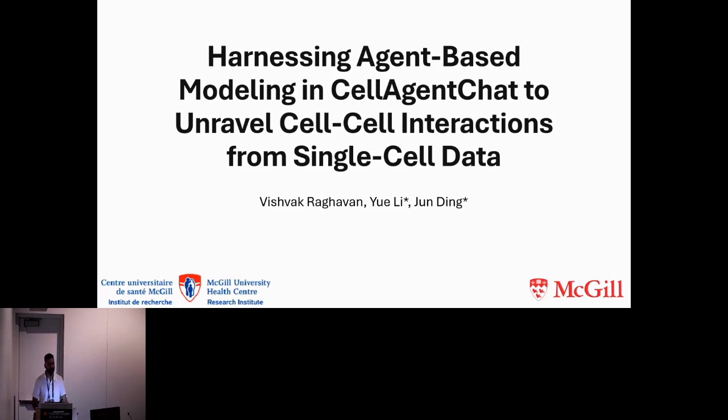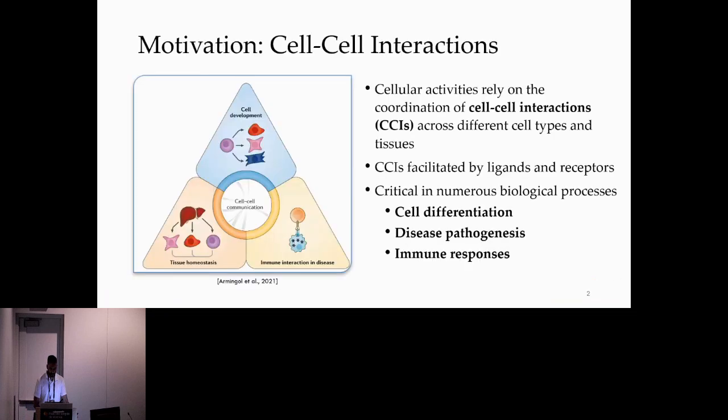And today I will be presenting an agent-based model called CellAgentChat for deciphering cell-cell interactions from single-cell data. So in multicellular organisms, cellular activities rely on the coordination of cell-cell interactions across various cell types and tissues, facilitated by ligands and receptors. Cell-cell interactions are critical in numerous biological processes such as cell differentiation, disease pathogenesis, and immune response.